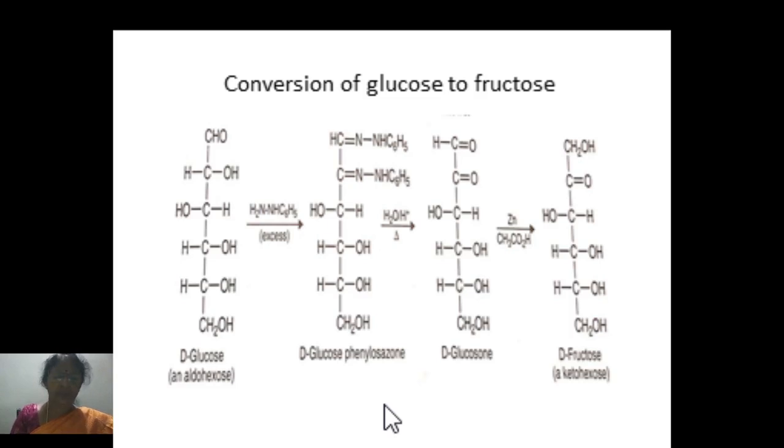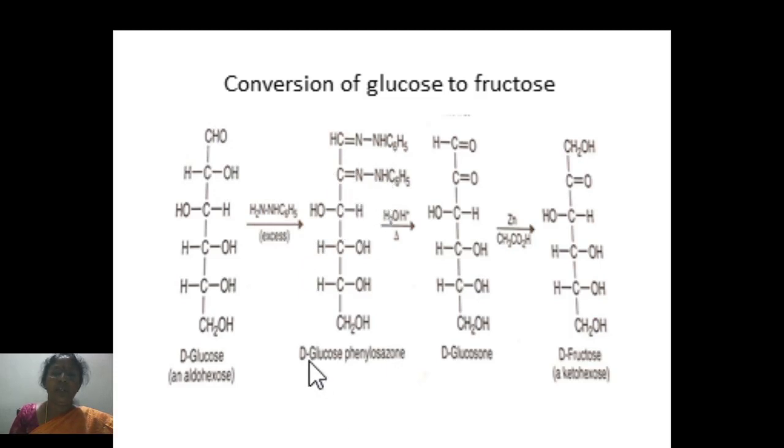Let us go to the conversion of glucose to fructose. This reaction sequence shows us how D-glucose is converted to D-fructose. In the first step, D-glucose, when made to react with phenylhydrazine, forms D-glucose phenylosazone. This is an example of condensation reaction between the carbonyl group and phenylhydrazine.